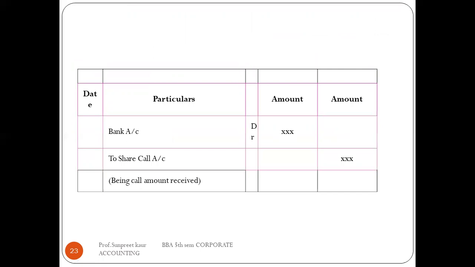And when the call amount is received, being the call amount received, bank account debit to the share call account, when the call amount is received fully.